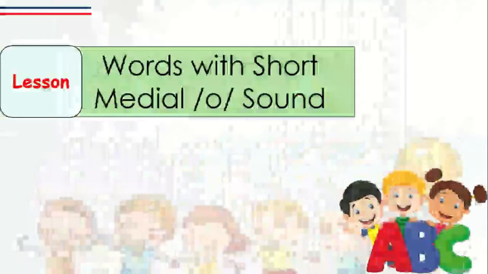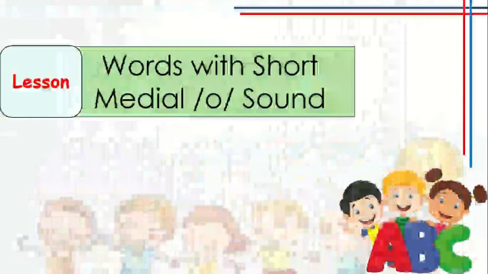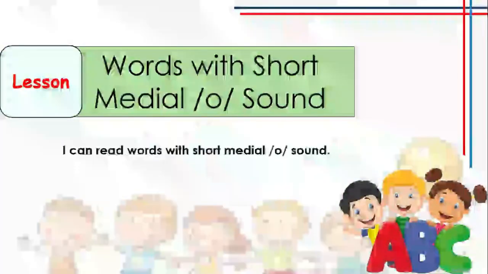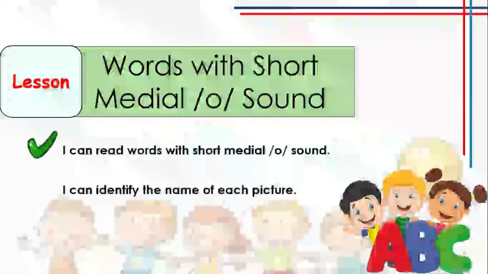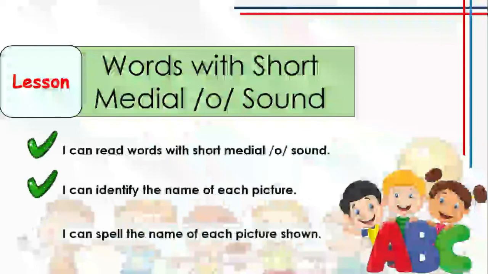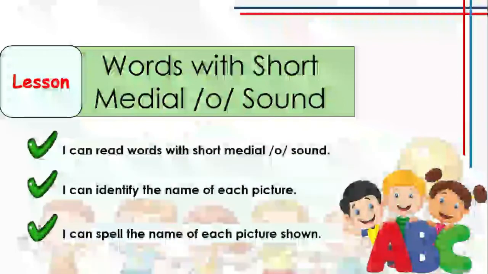This time, let's now proceed to our next topic, and that is how to read words with short middle O sound. Our objectives for today: I can read words with short middle O sound. I can identify the name of each picture. And of course, I can spell the name of each picture shown. Now let's begin.